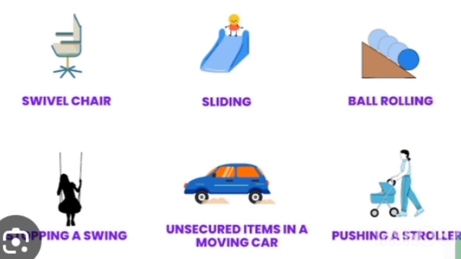Then an unsecured item in a moving car is another example of Newton's first law of motion. A ball rolling on a slanted shape is another example of Newton's first law of motion. Pushing a stroller is a typical example of Newton's first law of motion, to mention but a few. Now in any question, if you had to state or mention examples of Newton's first law of motion, don't forget to mention any object at rest or any object in uniform motion which will be on a straight line.